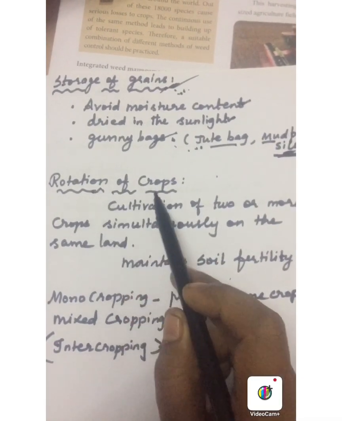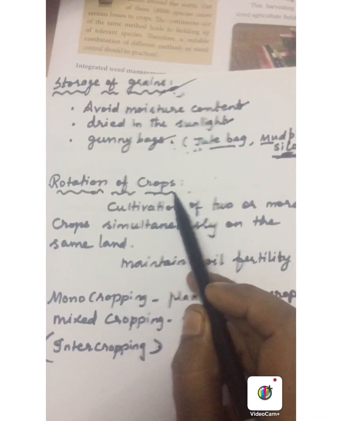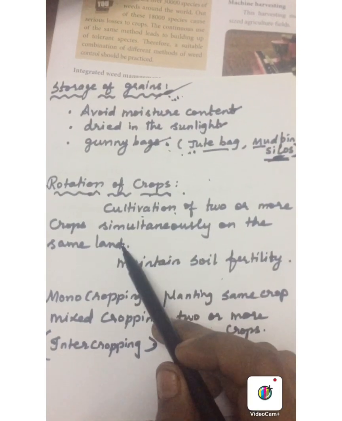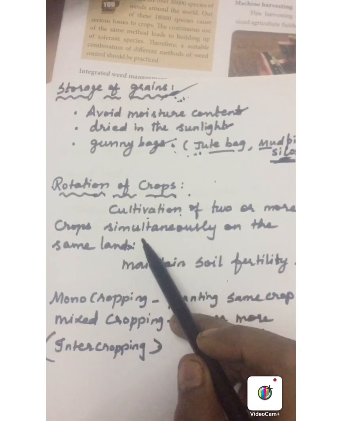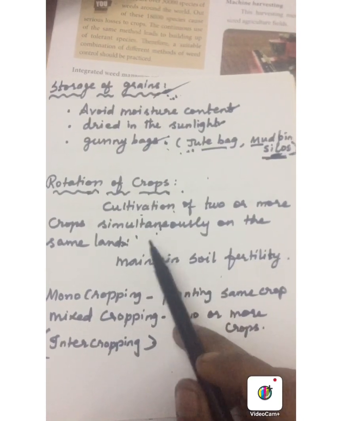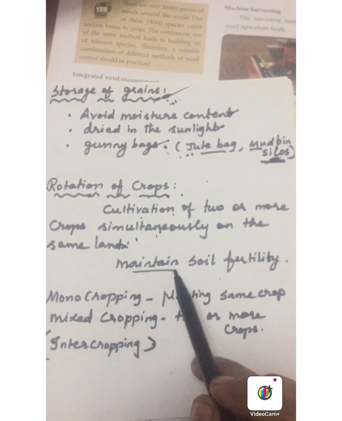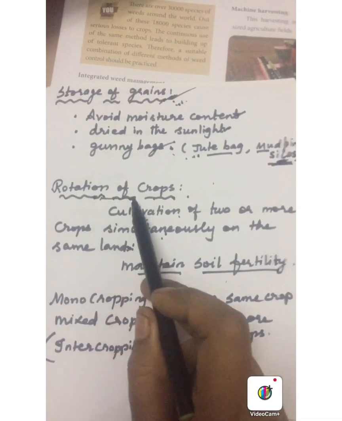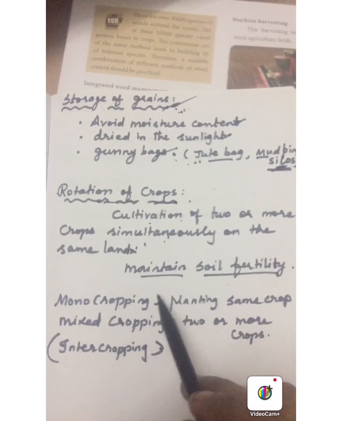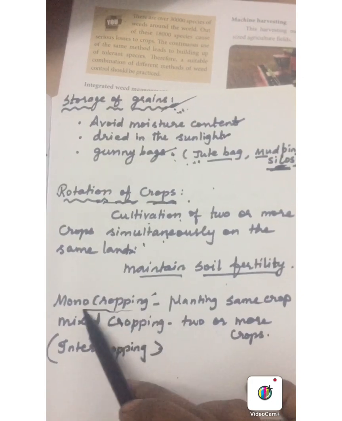Students, next rotation of crops. What is rotation of crops? Cultivation of crops simultaneously or alternatively on the same land is called rotation of crops. Rotation of crops is an important practice to maintain the soil fertility. If we cultivate the same crops in the field, it will reduce the soil quality. So we should follow the rotation of crops.